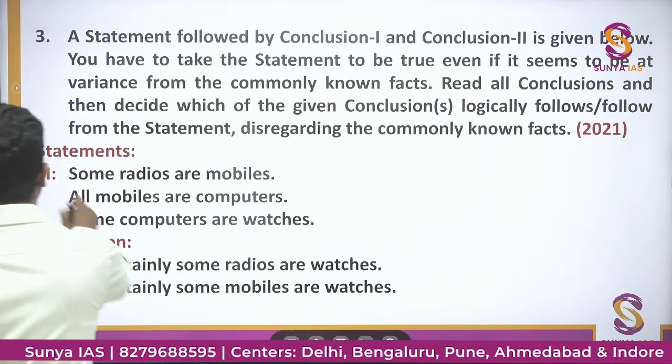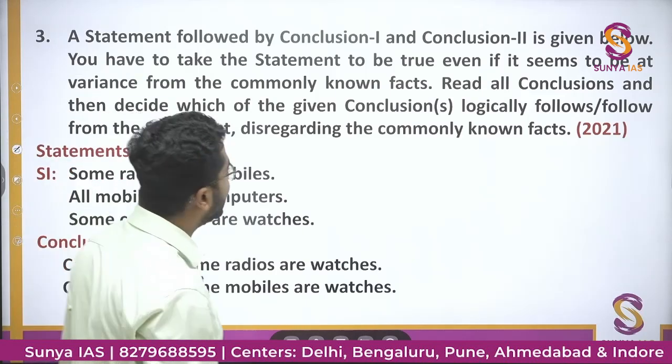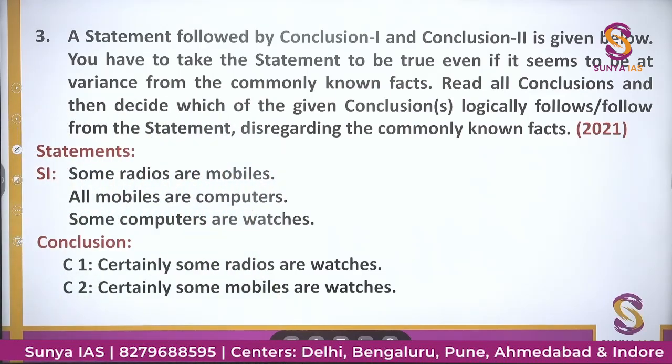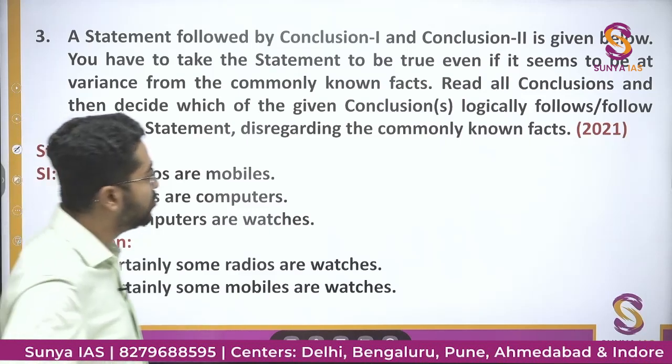This question was asked in the year 2021. A statement followed by conclusion 1 and 2 is given below. You have to take the statements to be true even if it seems to be at variance from the commonly known facts. Read all conclusions and then decide which of the given conclusions logically follow from the statement, disregarding the commonly known facts.